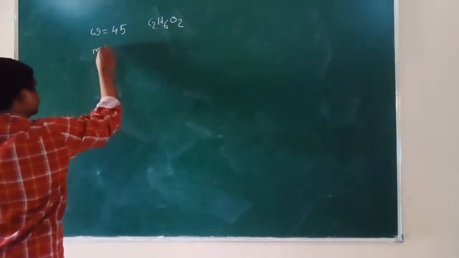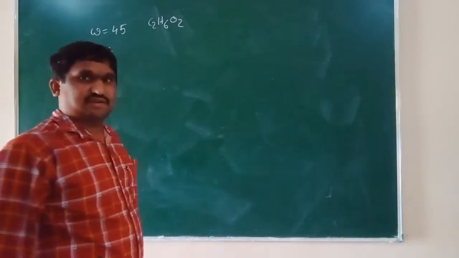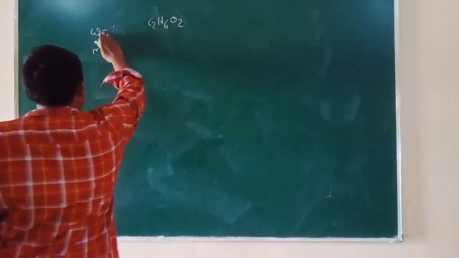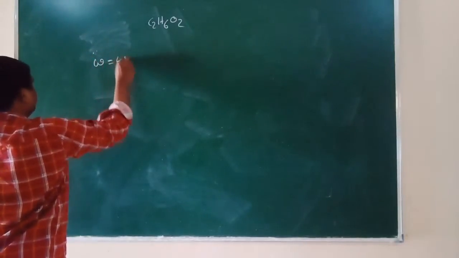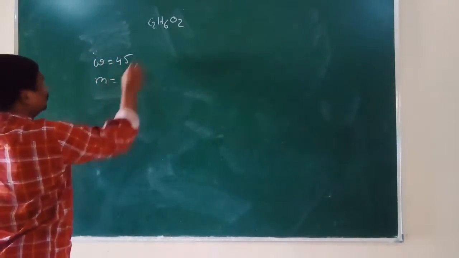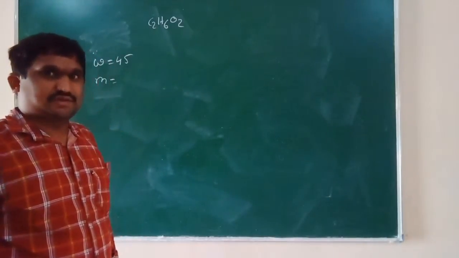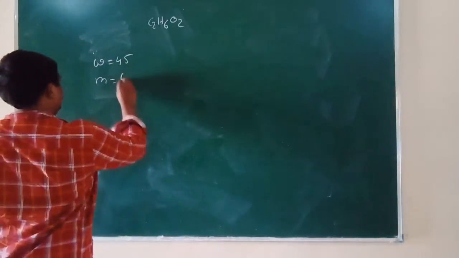Its molar mass: 2 carbons 24, 6 hydrogens 6, 24 plus 6 is 30, 2 oxygens 32, totally we are getting 62.